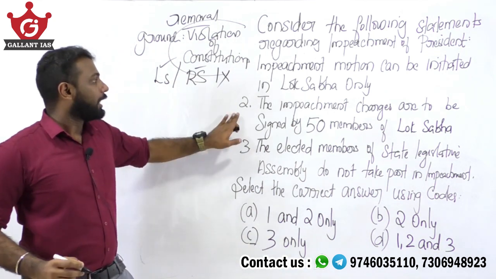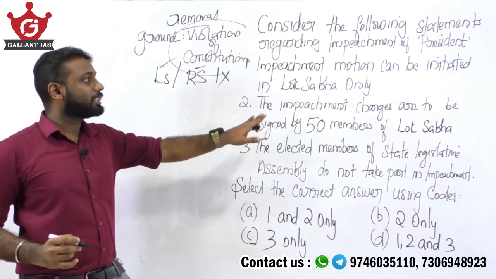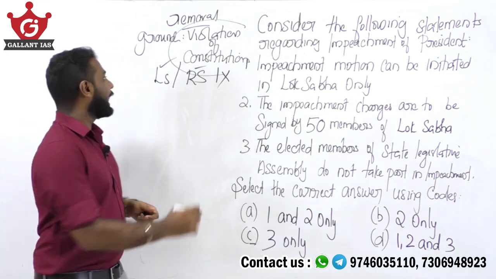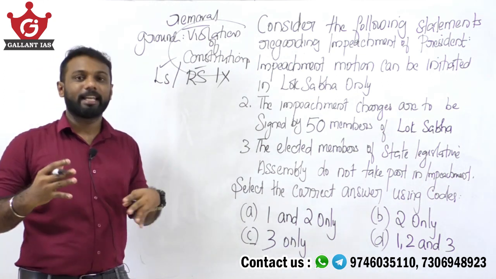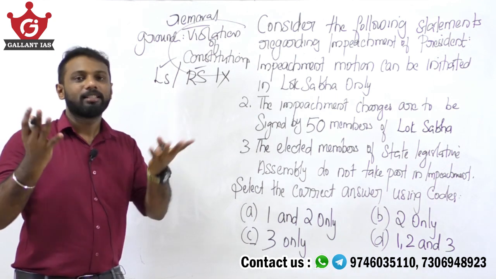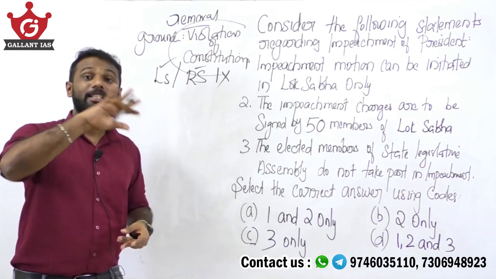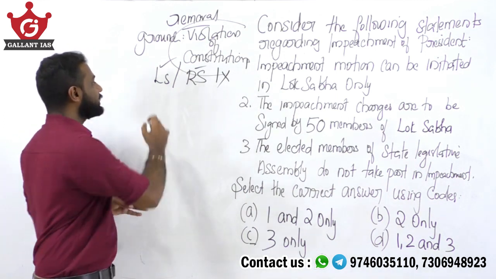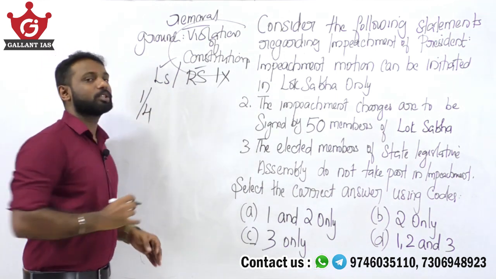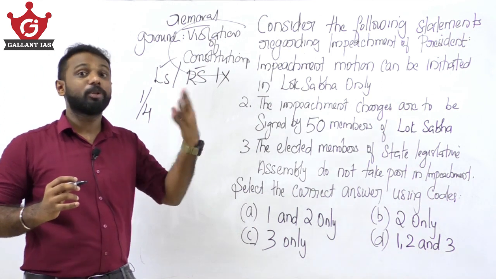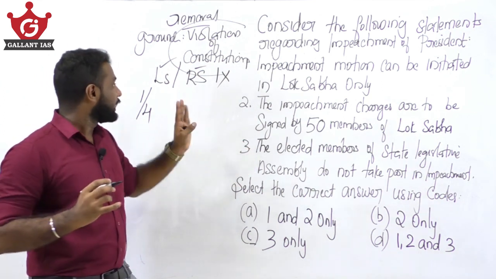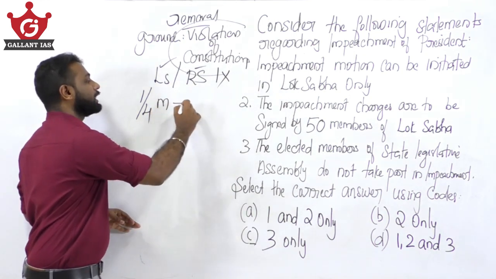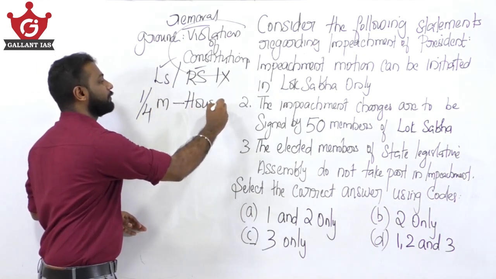Okay. The second statement says that the impeachment charges are to be signed by 50 members of Lok Sabha. Actually, the impeachment charges against the President of India, as I said earlier, can be initiated in either of the house, that is either in Lok Sabha or in Rajya Sabha. And actually it is 1/4 of the members of the concerned house which introduces the motion. Okay, the impeachment charges has to be signed by 1/4 members of that concerned house which introduces the motion.